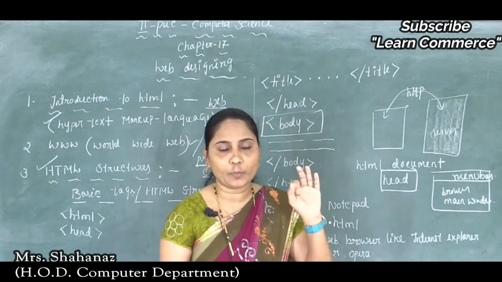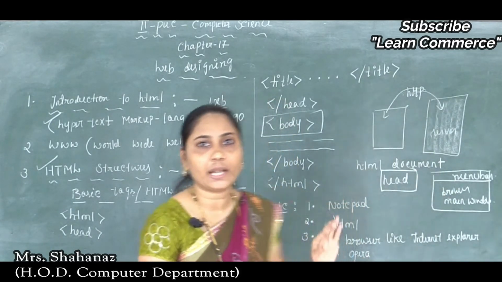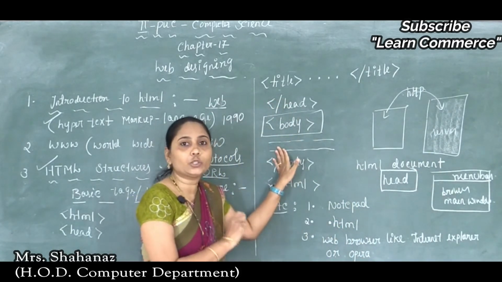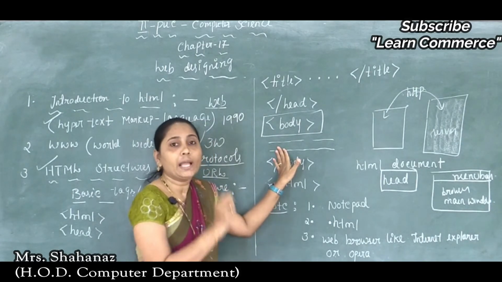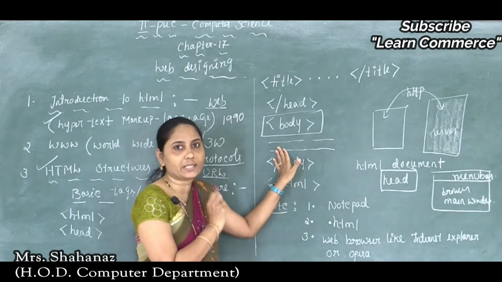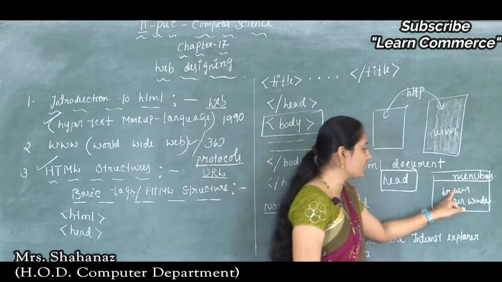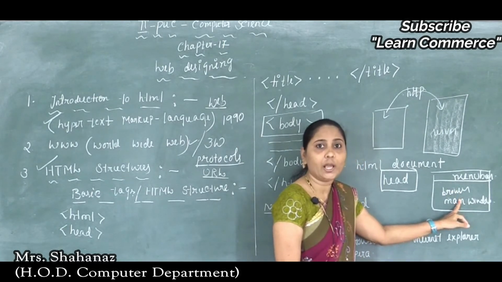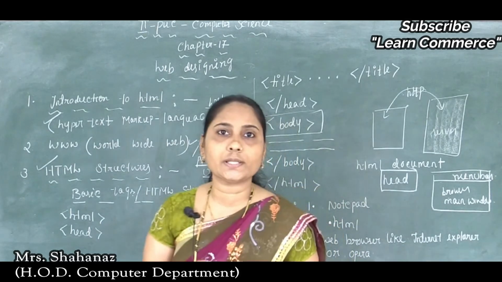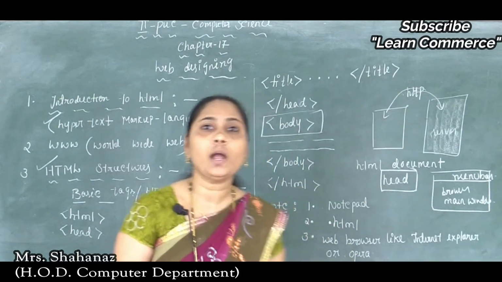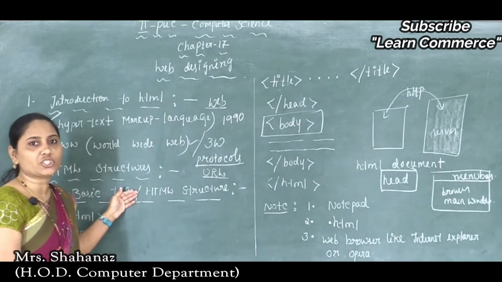The second most important section is the body section, and such a section contains the actual text information, whatever we are going to use after the body. The head section's title is going to appear on the browser's menu bar. So this is an important note about our HTML structure, about the head as well as the body section of the HTML tag.